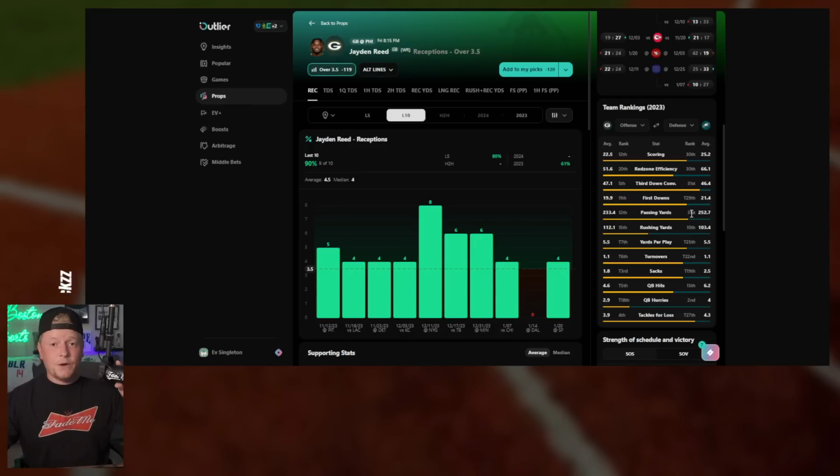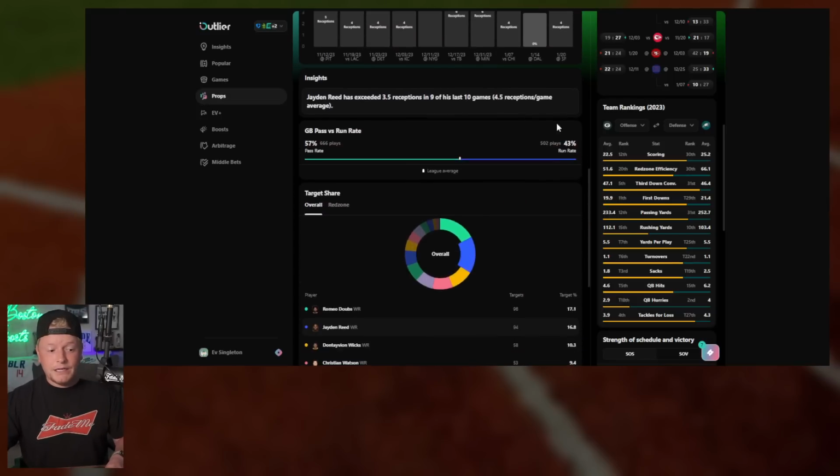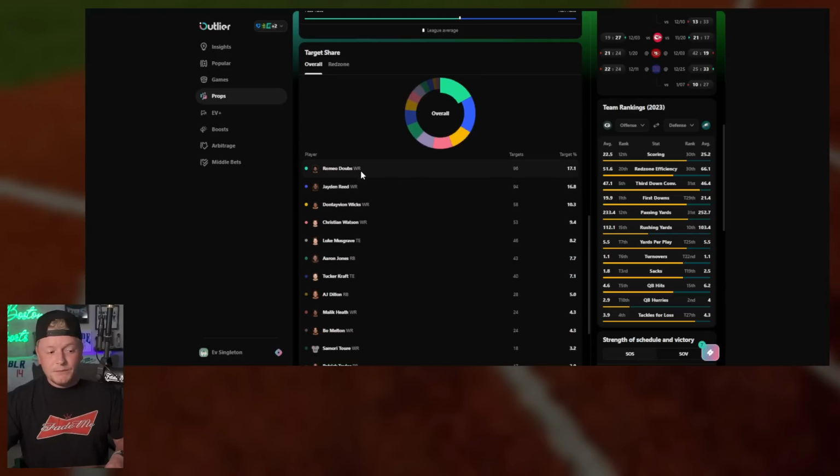So I love the fact that they were able to go and allow slot receiver receptions and points and catches and yards, right? And Jayden Reed going to get a lot of position there. Now, they also targeted him plenty. He was a top 10 targeted, or 11 maybe, in terms of wide receiver 2 or slot receiver targets. He's not really one of the outside guys, so that helps us out here. I think that he's going to get plenty of targets. And even look at this, right? Romeo Doubs still there. Jayden Reed, second in targets last season. Christian Watson's probably going to be a little bit healthier, and I get all of that, but still, this is going to be the check down guy, the guy that they kind of get involved.